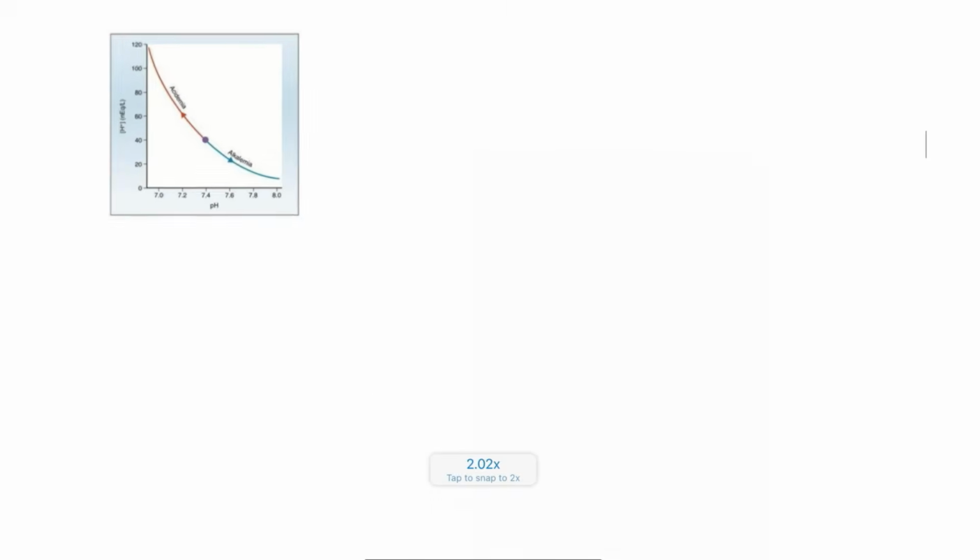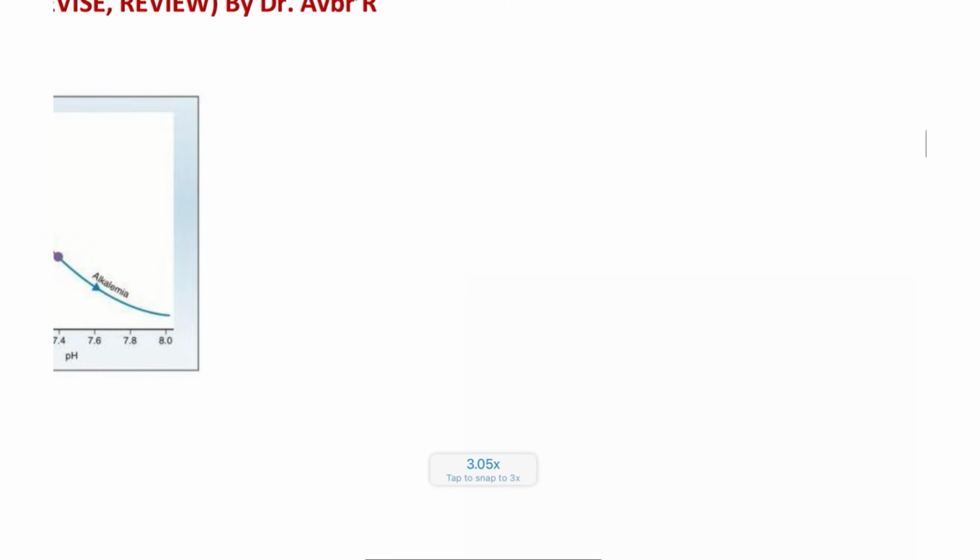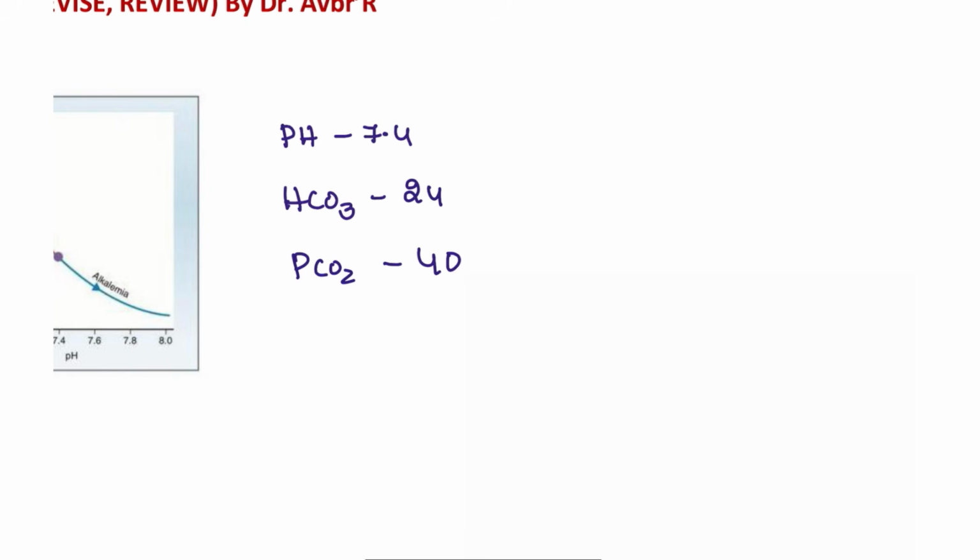Next, moving on to the ABG, how I am going to check. In my body, there is an ABG present: pH, PCO2, and HCO3. For that, I am going to put in the numbers. The pH in my body is 7.4. HCO3 in my body is 24, and PCO2 in my body is 40. Let's take an average. I'm not saying these are exact, this is an average. And PO2 is more than 80 in my body.